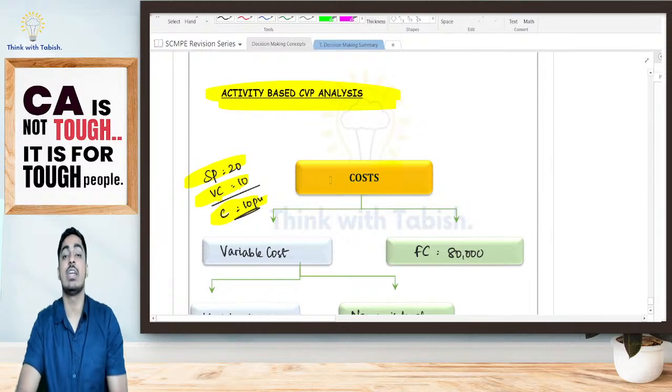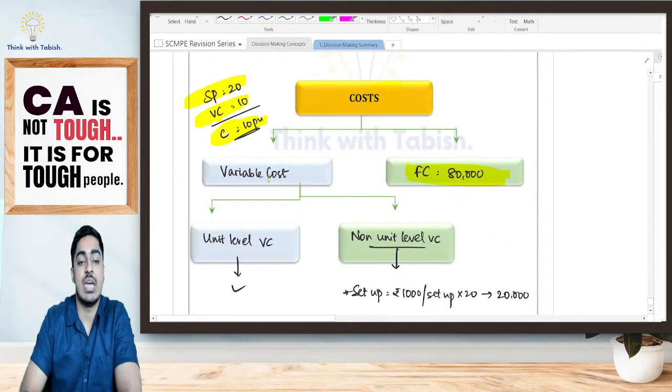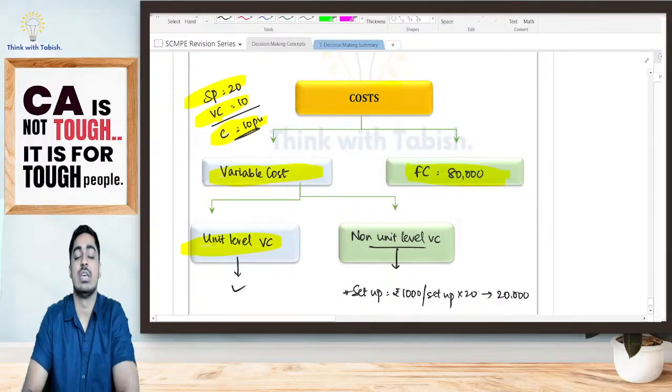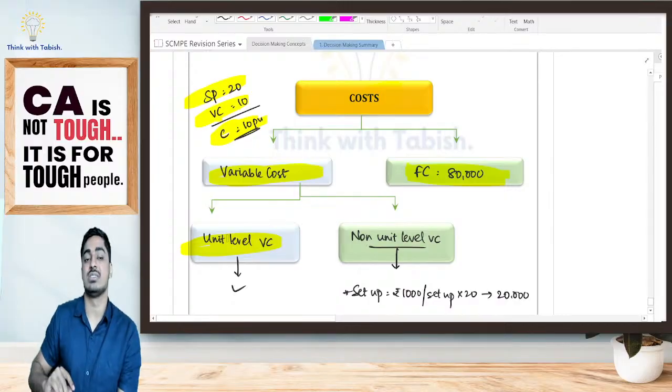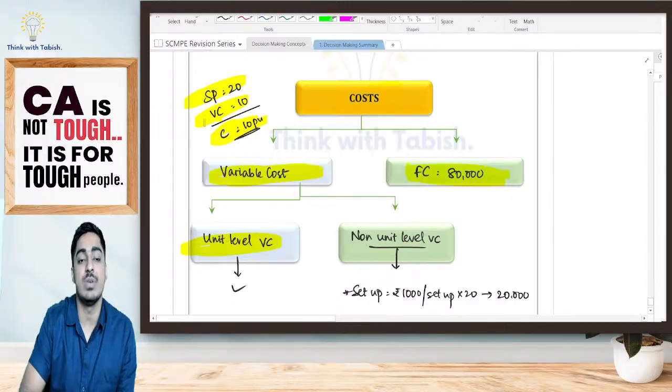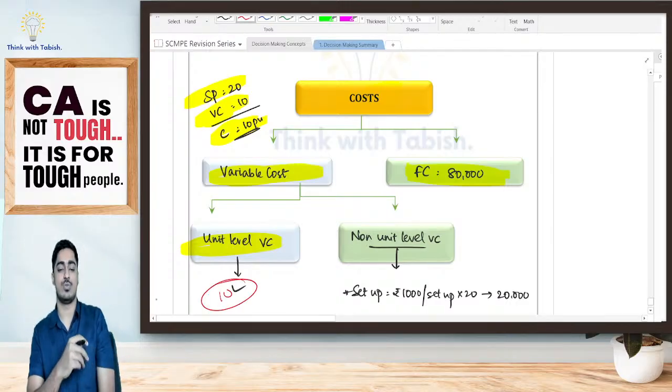Now I have bifurcated my cost using activity based costing. My fixed cost, rent, etc., is 80,000. My unit level variable cost is the variable cost which is varying based on units. What is it? It is my 10 rupees. Unit level variable cost. Fine. I'm also having non-unit level variable cost. So what is this, students?